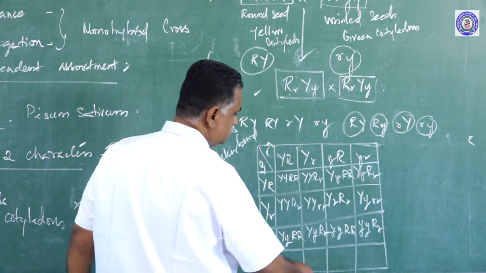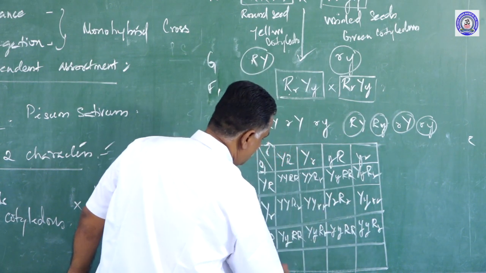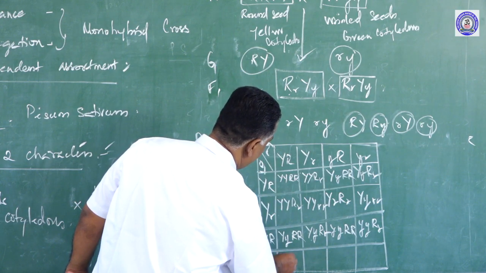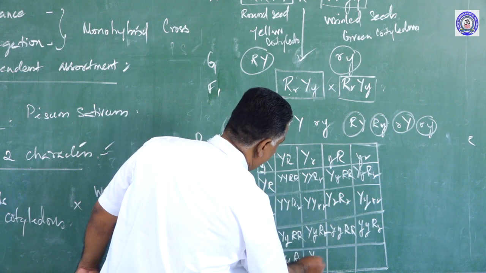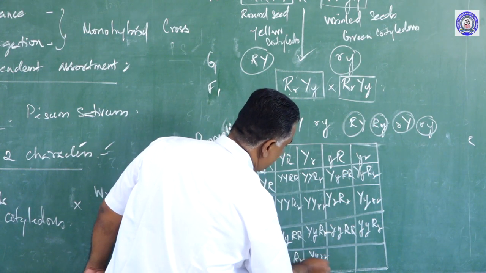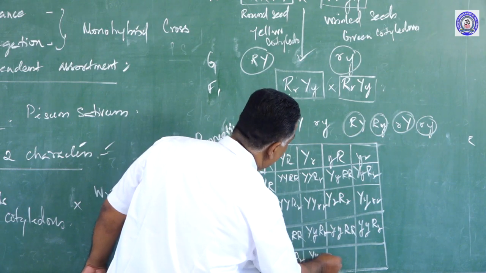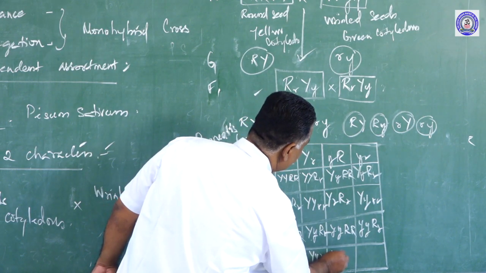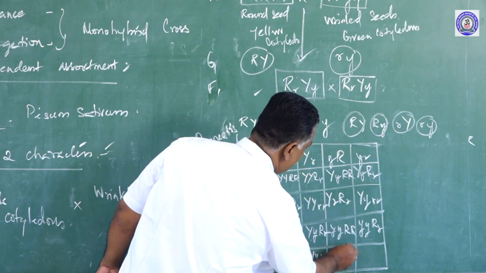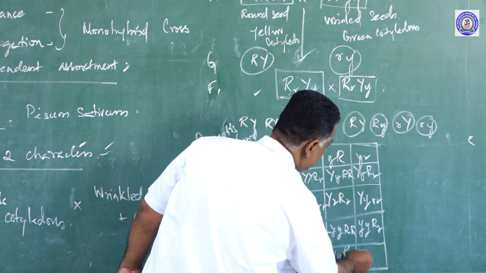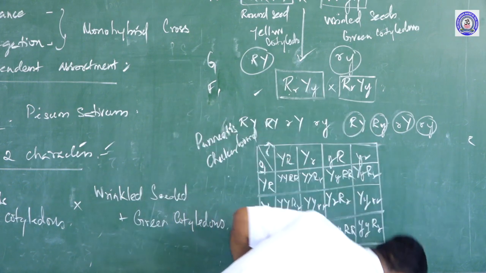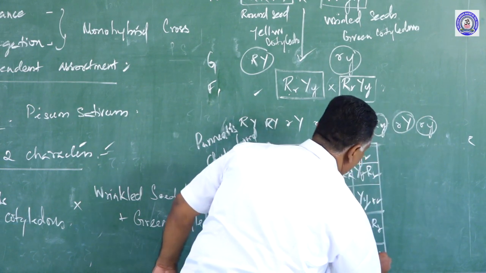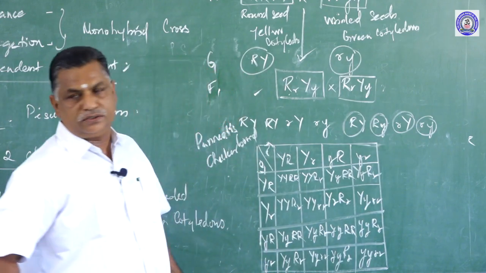The fourth combination, we get capital Y small y, capital R small r, capital Y small y, small r, and next small y capital R small r. The last one, small y small r small r. See the combinations.